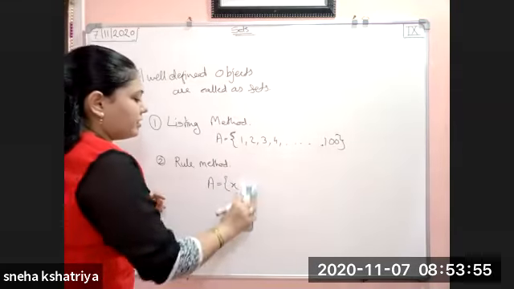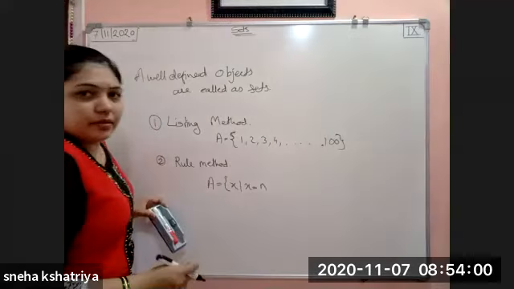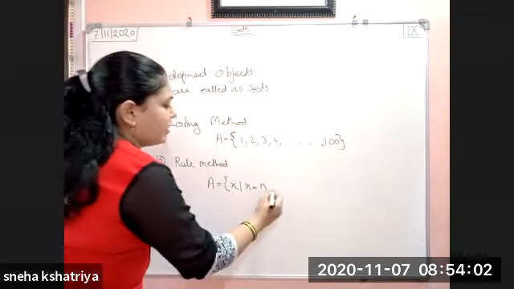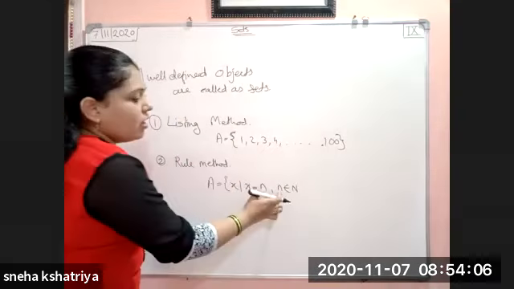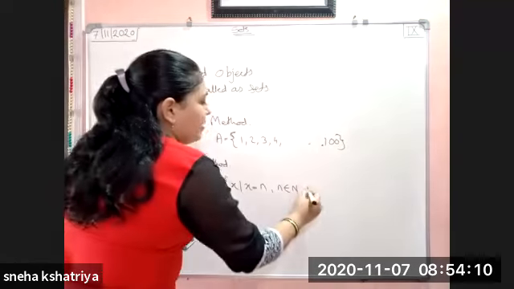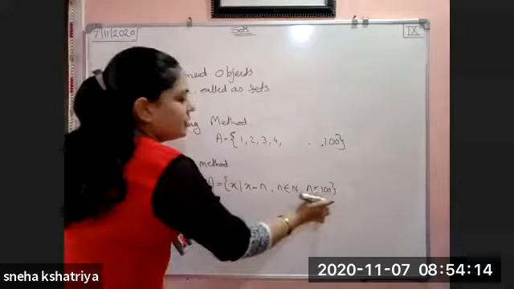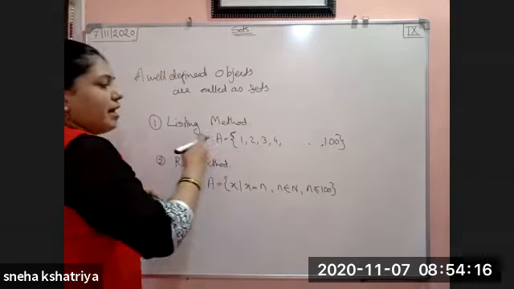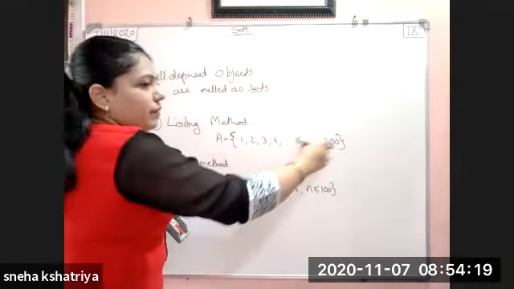So X such that X is equal to N, where N belongs to natural numbers. See here, from 1 it is starting, so a series of natural numbers starting from 1, and N goes up to what? N is less than or equal to 100. So I don't have to write all the numbers 1, 2, 3, 4, 5, 6, 7, 8 up to 100. I can write it in a very short way.